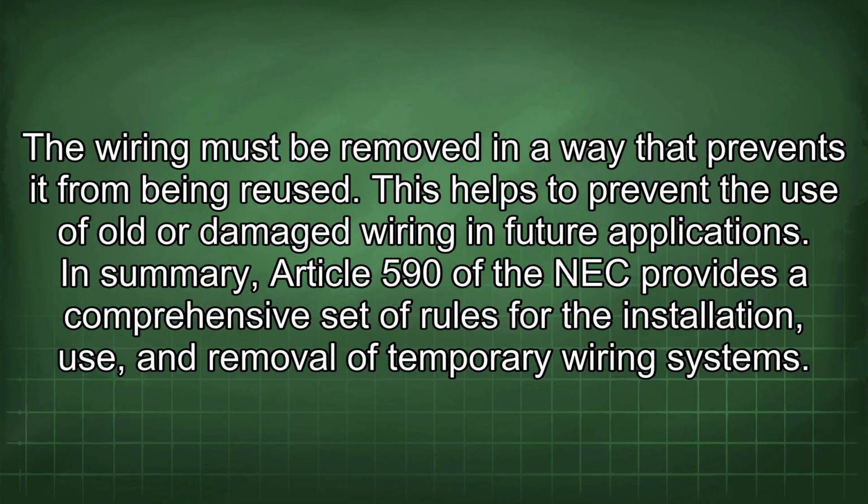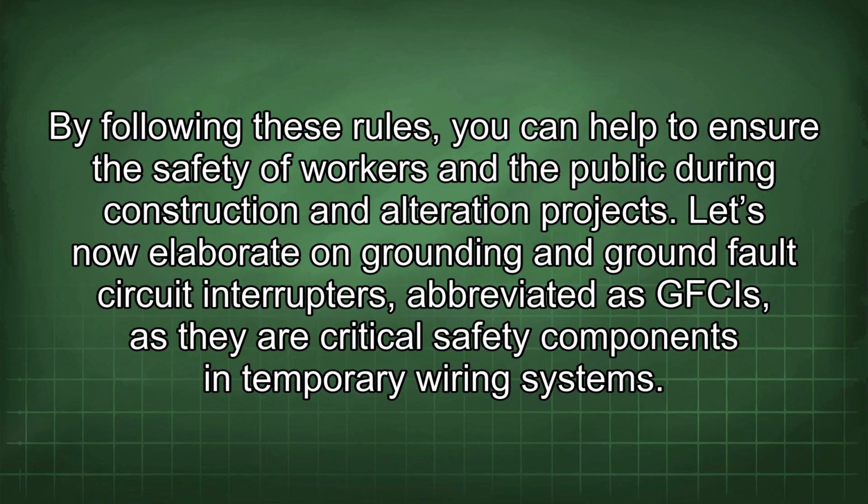In summary, Article 590 of the NEC provides a comprehensive set of rules for the installation, use, and removal of temporary wiring systems. By following these rules, you can help to ensure the safety of workers and the public during construction and alteration projects. Let's now elaborate on grounding and ground fault circuit interrupters, abbreviated as GFCIs, as they are critical safety components in temporary wiring systems.